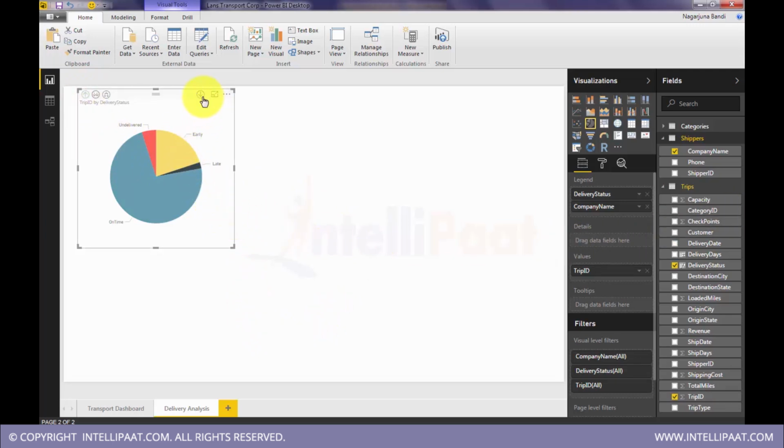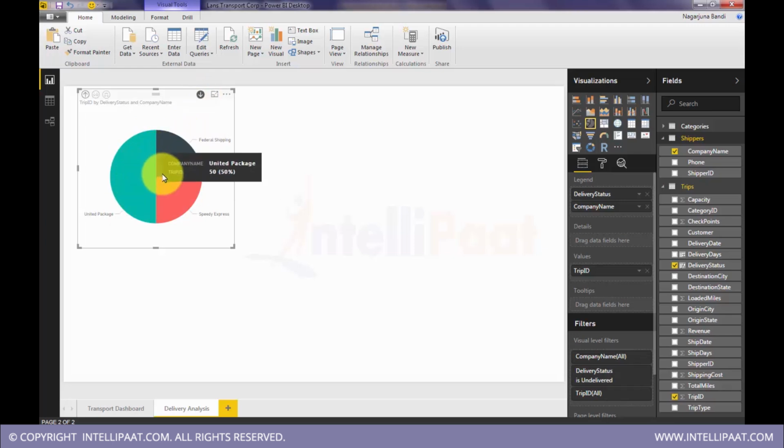The other way is to enable this mode, drill mode, and now if you click on undelivered, it will take you to the data related to those undelivered packages. In undelivered, you can see that everyone is contributing equally, 25%, 25%, 50%. This is 50% because we already saw that we have more shipments here for United Packages.